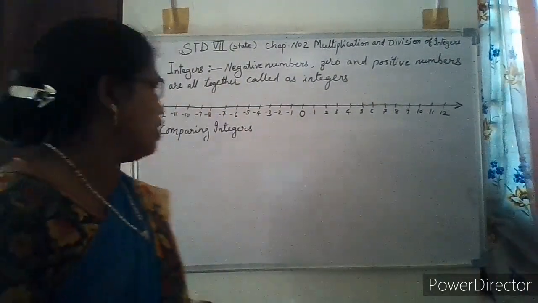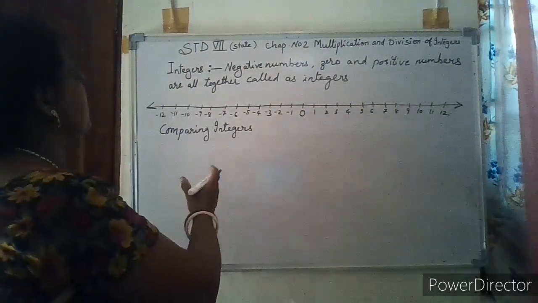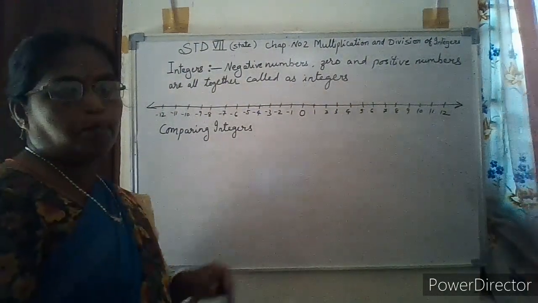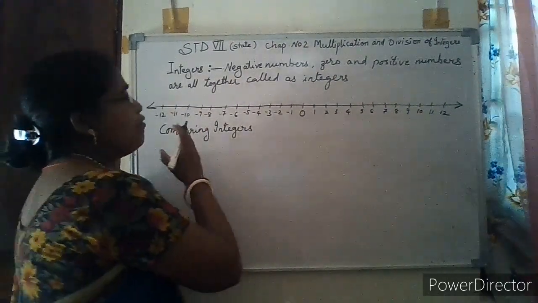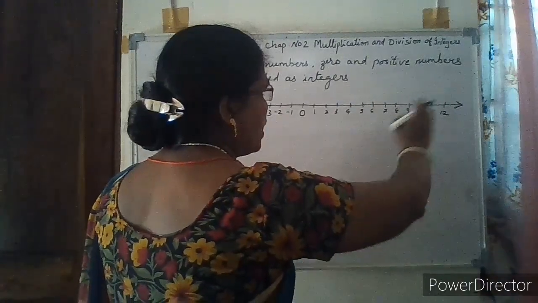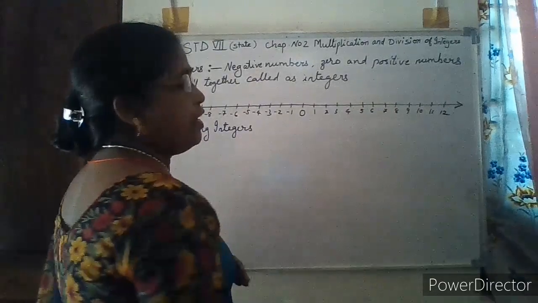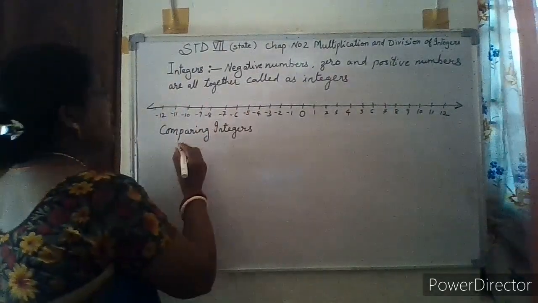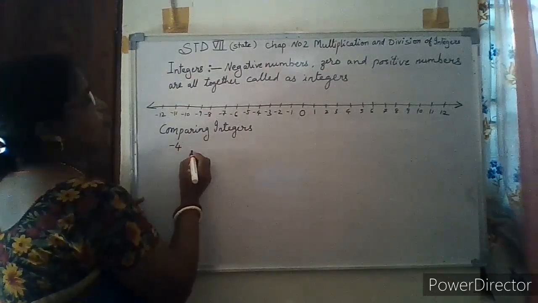Now we are going to learn comparing integers. Already I have given you points on how to compare integers. You know that as we move towards the right side of the number line, the integers go on increasing. So we can compare. Suppose I take minus 4.